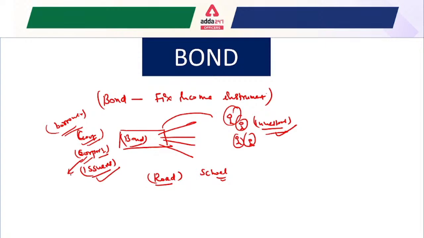These are the areas where corporations issue the bond to raise funds. That is basically the need for the bond. I think it is now clear and understandable for everyone.